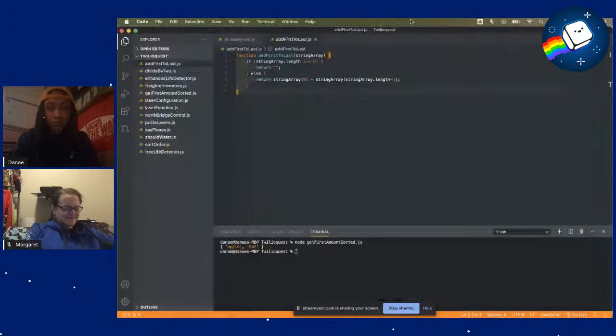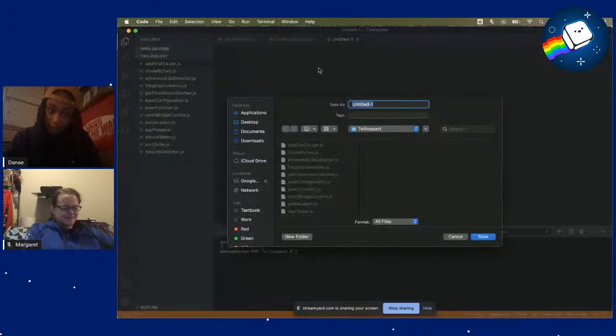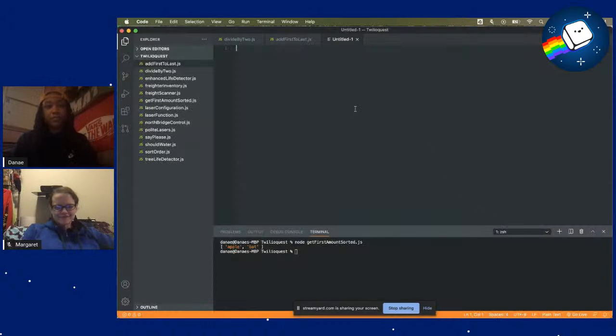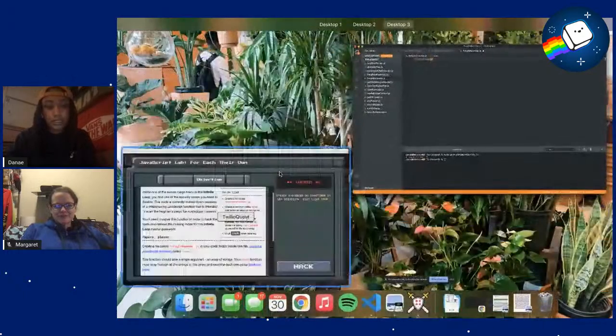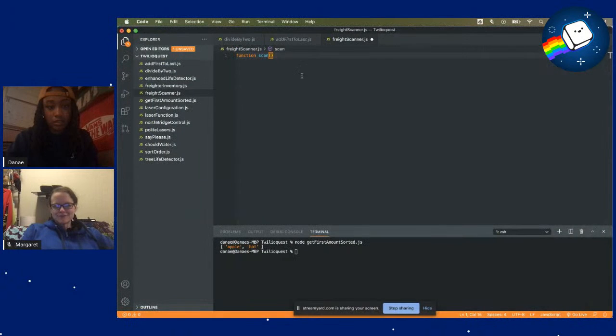So I'll make my new file and save that. Okay, save that. And we want to create a function called scan that takes in an array of strings as an argument.